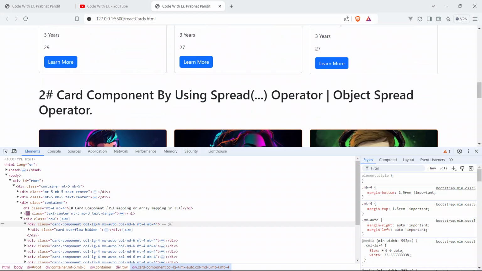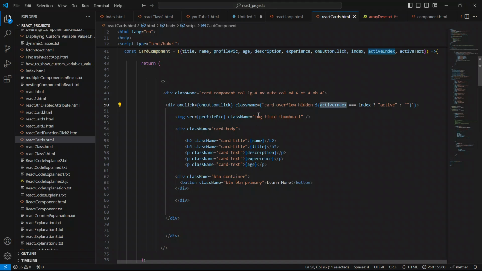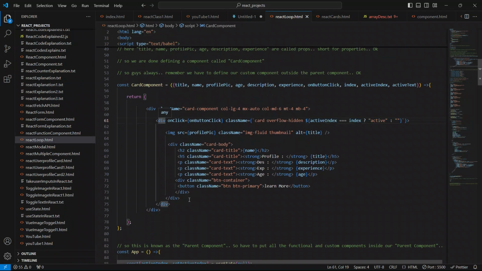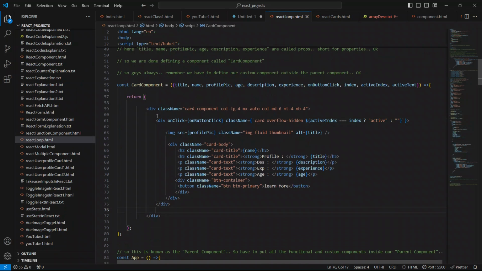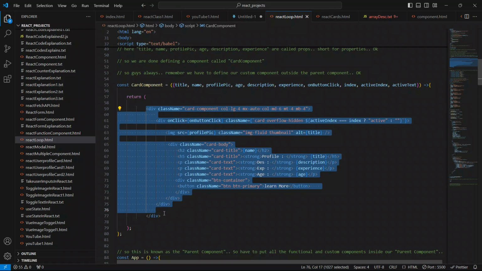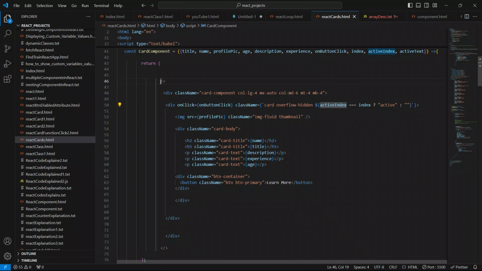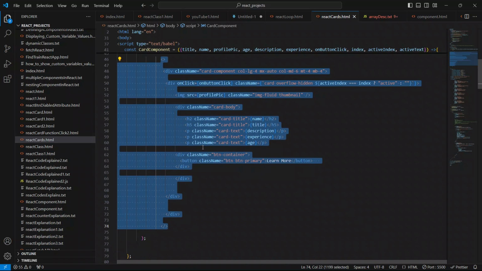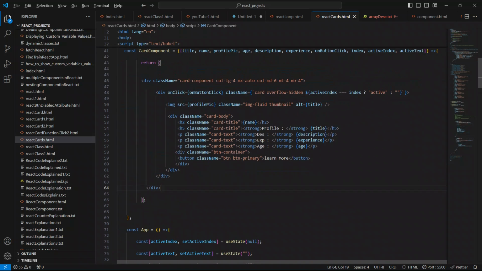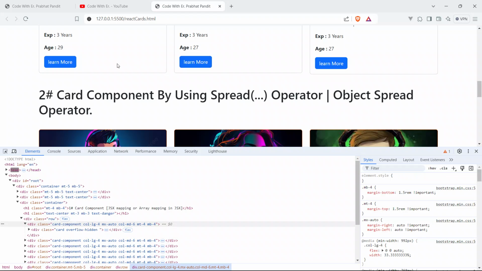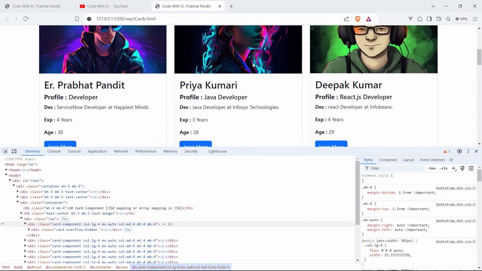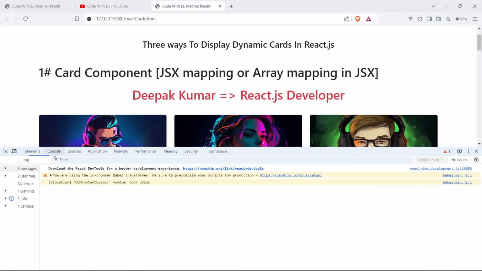Why? What is happening guys? Let me just replace this from here, let me just replace the entire card inside the return statement, inside our card component. So just replace it, save your code, and now still not working, guys. What is the issue?